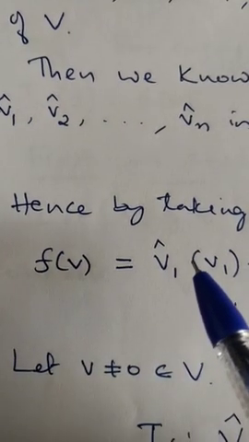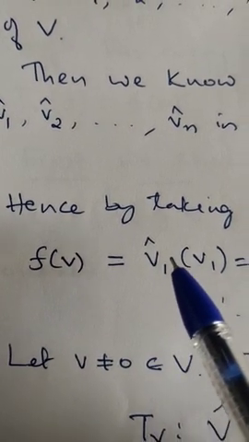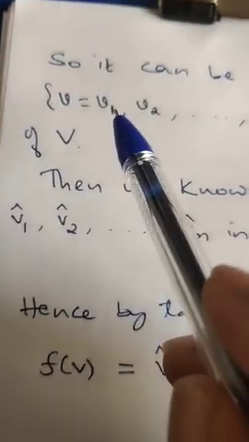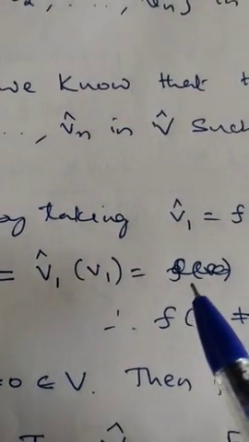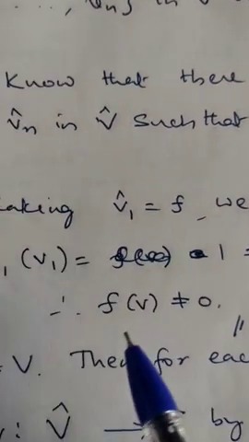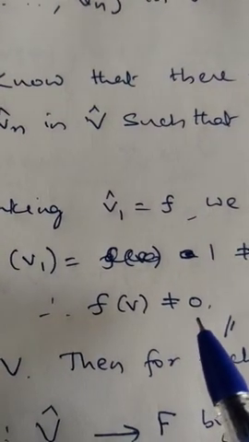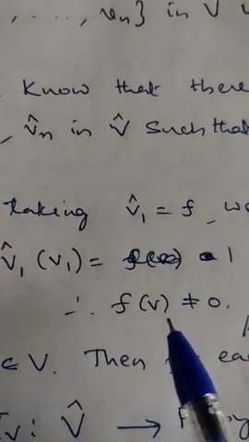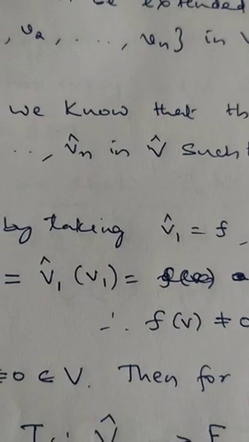Then f of v is v1 cap of v1, which is 1, not 0. This means f of v is not 0. Therefore, the existence of such a function is assured here. So this is a very small result.